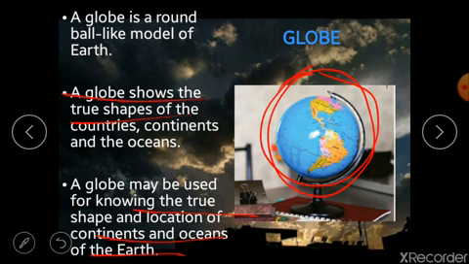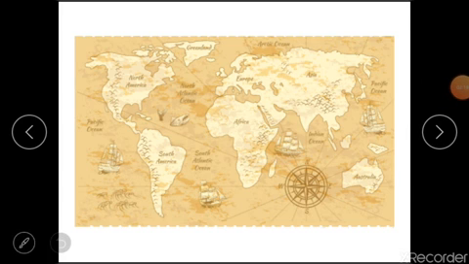But can we use a globe if we have to go to another city? Can we? No, that is why maps are used. In older times, people carried these maps with them, the big ones. But now, technology has advanced so much that we have maps on our phone, right? GPS, Google Maps, that we can access anytime and at any place.